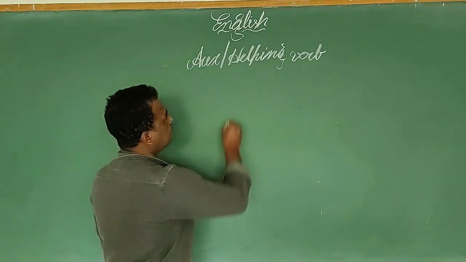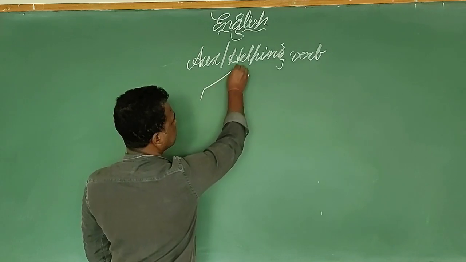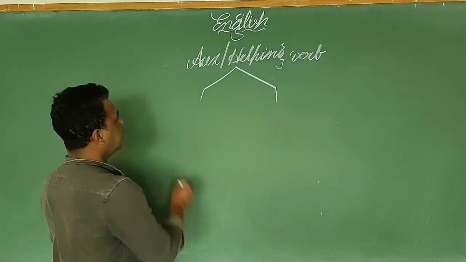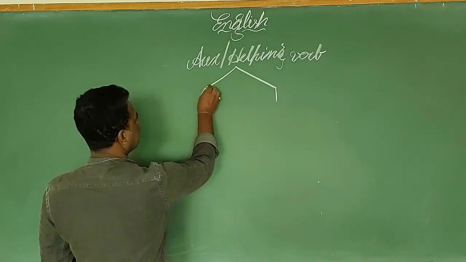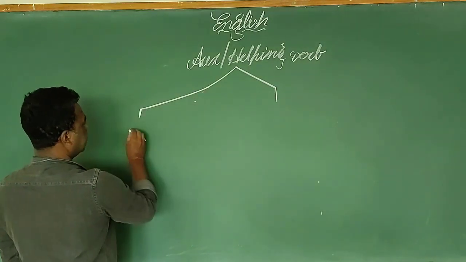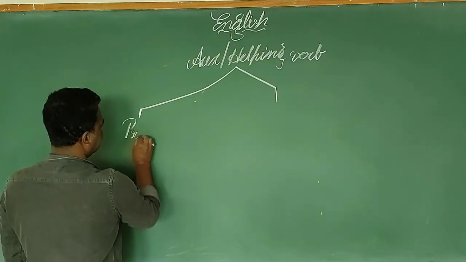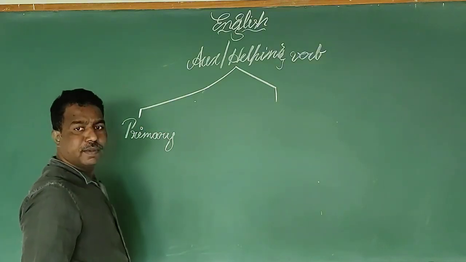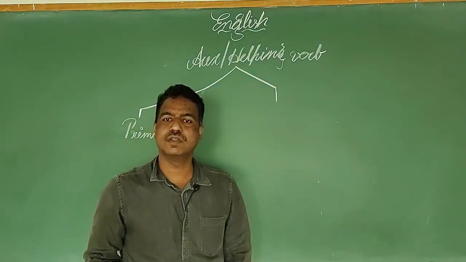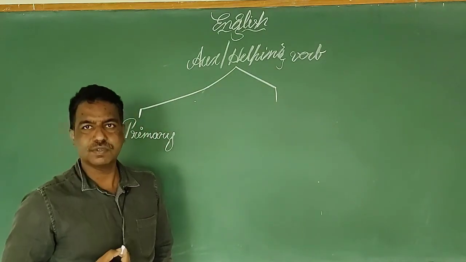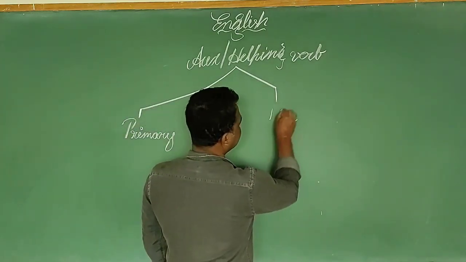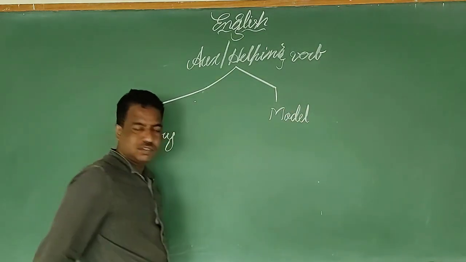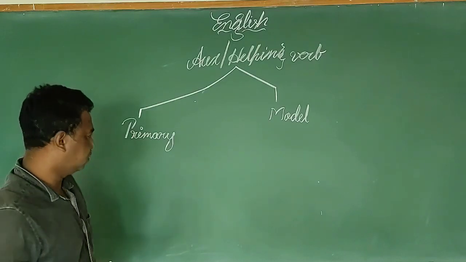So when we come to helping verbs, there are two kinds. They are primary auxiliary verbs, or primary helping verbs, and the second one is called modal auxiliaries, or modal helping verbs.